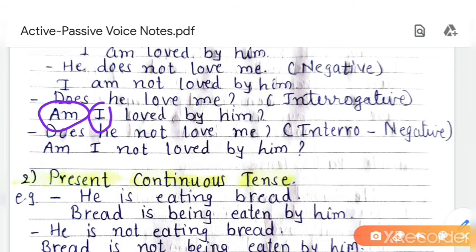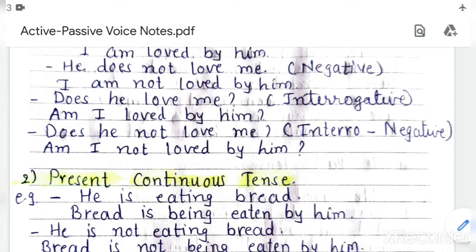Question remains question only in passive voice. No change in type of kind of sentence. Okay. The next one is, does he not love me? Interrogative plus negative. Does be diya, not be diya. It means it is interrogative plus negative. So here, am I not loved by him? Understood?